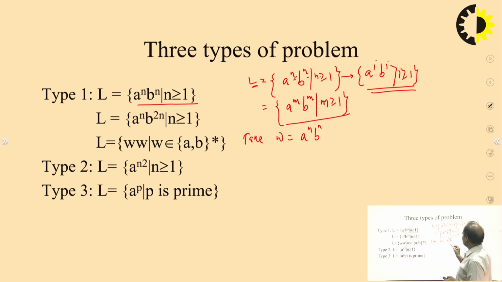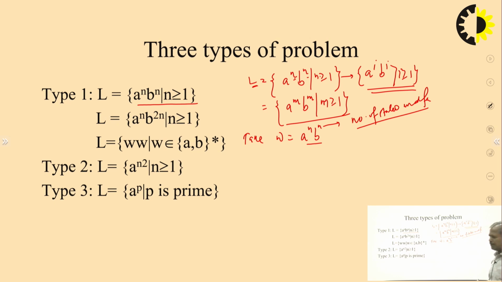Now here n can be taken as the number of states in the DFA. So now we satisfy the pumping lemma conditions. The length of w is 2n, which is greater than n. So the hypothesis gets satisfied.